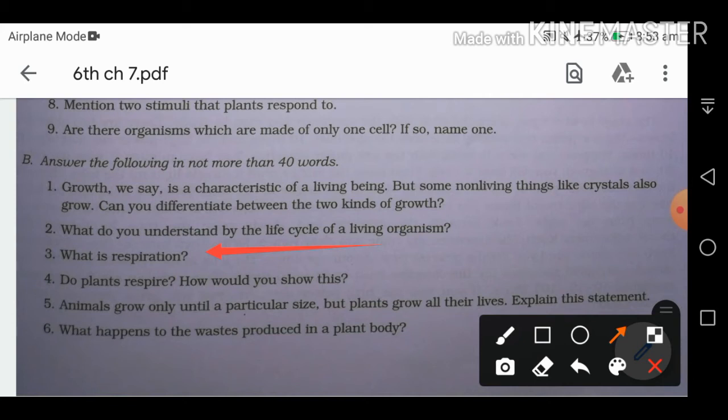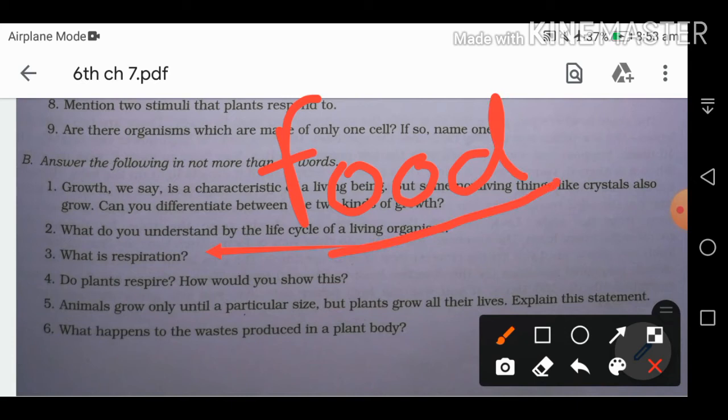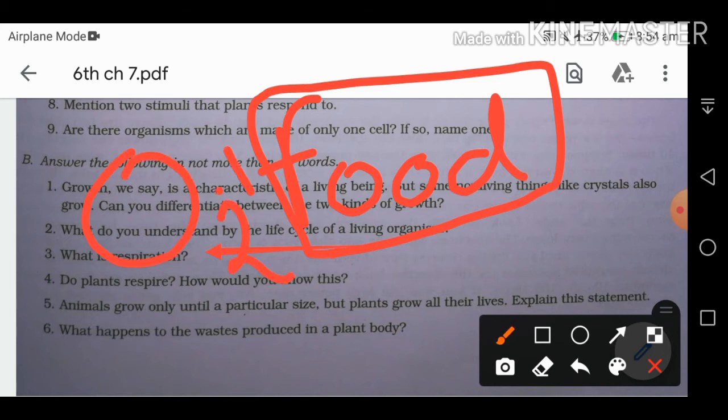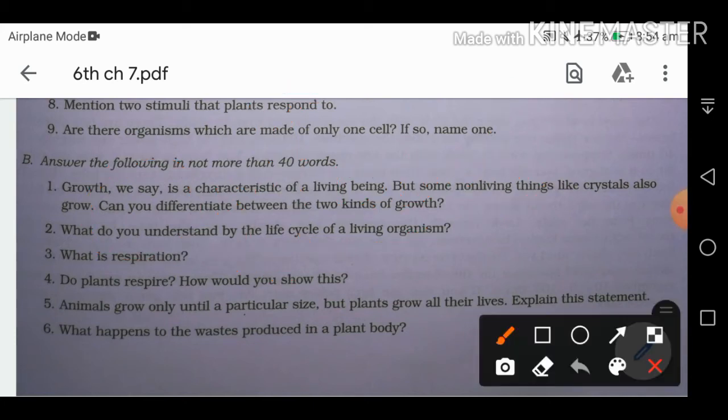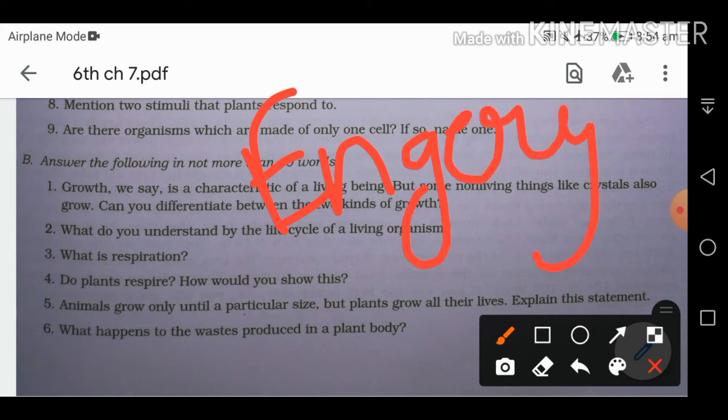So every living organism needs food to get energy. But how do they get energy from the food? They take oxygen in, and that oxygen mixes with the food to produce energy, and that energy will be used for our daily work. That energy will be used to function so that our body can work properly.